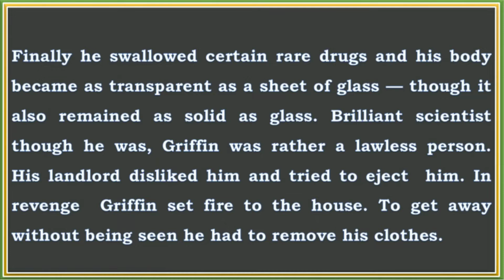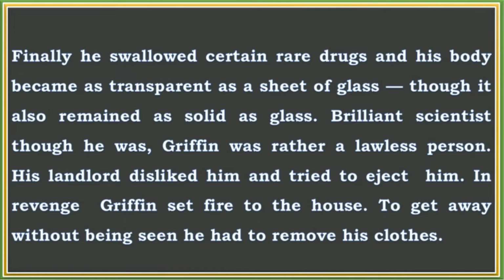person. So here Griffin was a very brilliant scientist because he had discovered a formula to make the human body invisible, but at the same time he was a loveless person. That means he was a very angry and arrogant person and used to disobey rules, and says his landlord disliked him and tried to eject him. So here the author is saying that his landlord, that means the owner of the house, disliked him because of his bad behavior and tried to eject him. That means his landlord wanted to throw him out of his house.